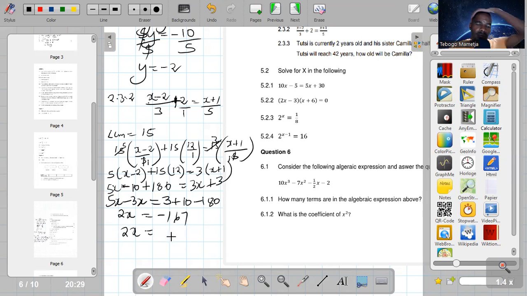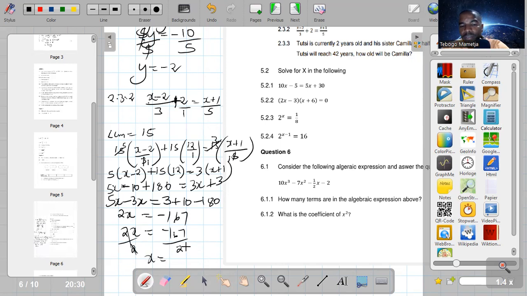2x is equals to 167. So in fact, what should happen there, guys? We must get rid of this 2 by dividing both sides. We divide by 2, we divide by 2. So 2 and 2 cancel.